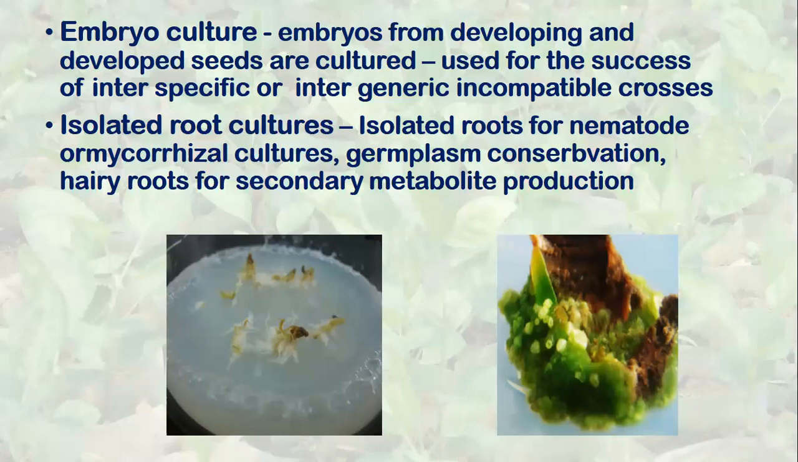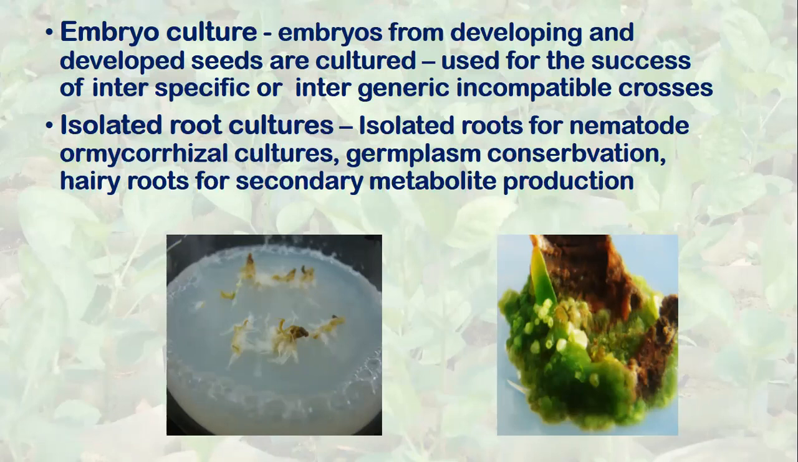What is embryo rescue? When we have a cross between two incompatible plants, this cross has incompatibility at different stages of development. Sometimes this incompatibility is at the stage of embryo development. If so, then we can dissect out the embryo after pollination, before the abortion, and culture that embryo on the medium and successfully develop the hybrid plant. This process is called embryo rescue.